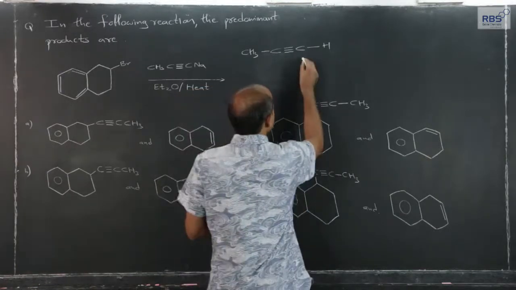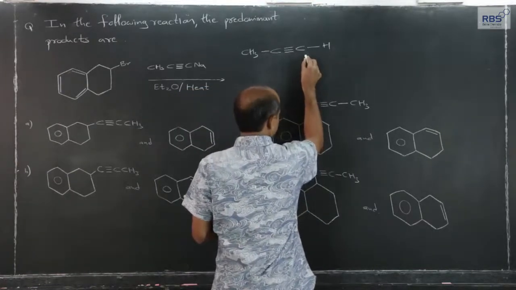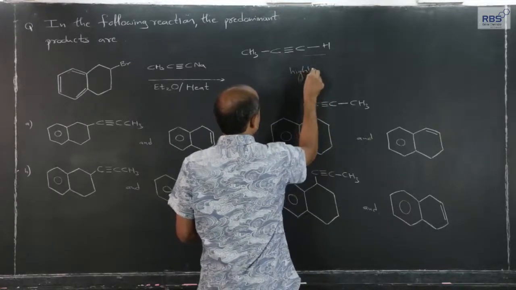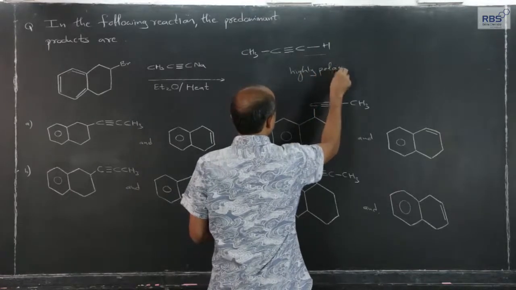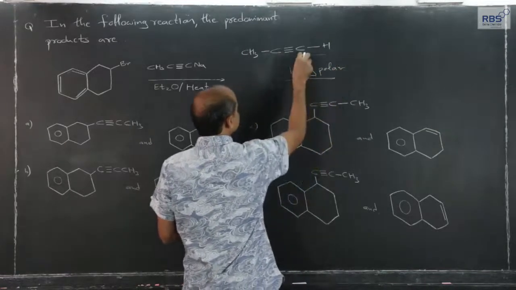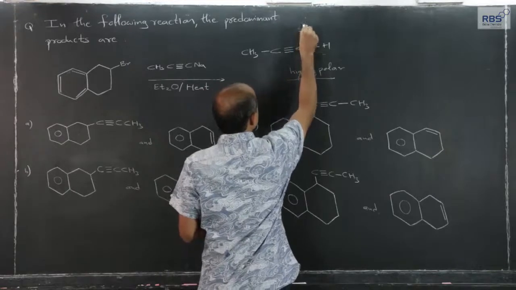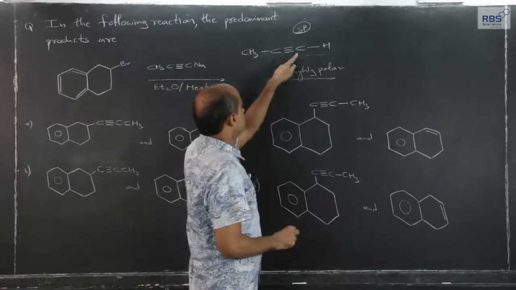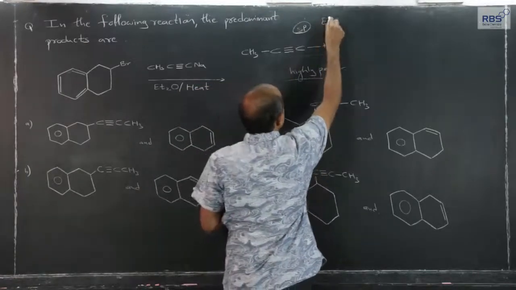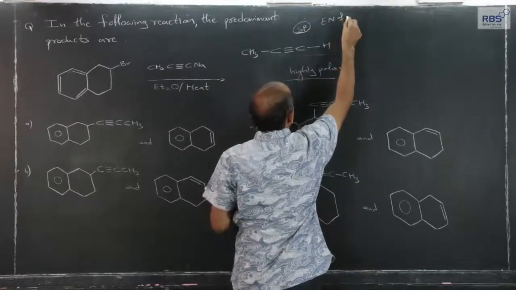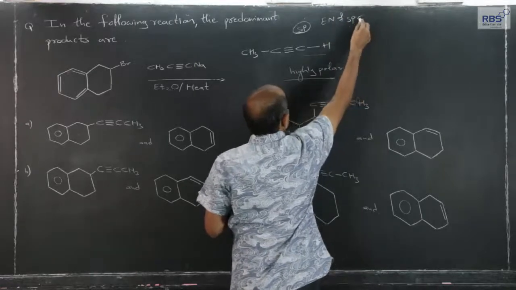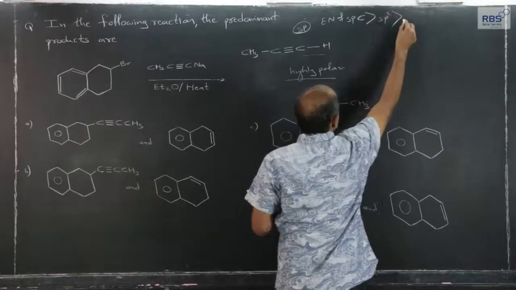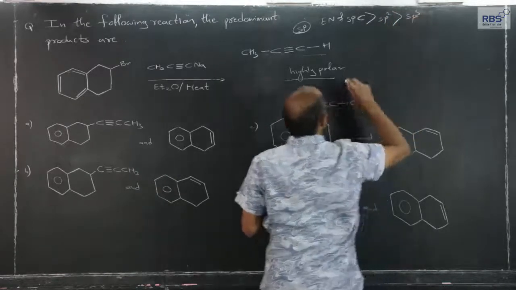This CH bond is highly polar because this carbon is sp hybridized, and electronegativity of sp hybridized carbon is more than sp2, which is more than sp3.